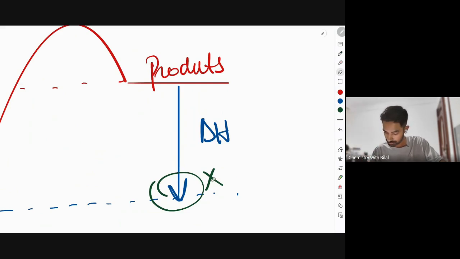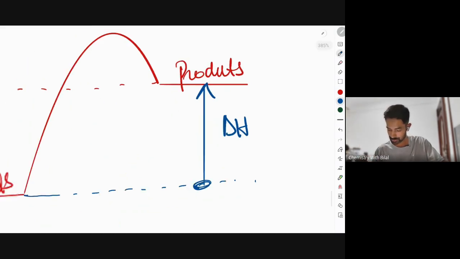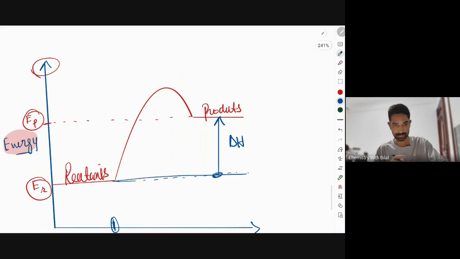The direction of the arrow is an important point, please. The direction of the arrow is always towards the product. It starts from the reactants, this is the level of energy of the reactants, and you always draw it with dots. That's how you label the delta H. In this case, products have more energy, so delta H has to be positive.